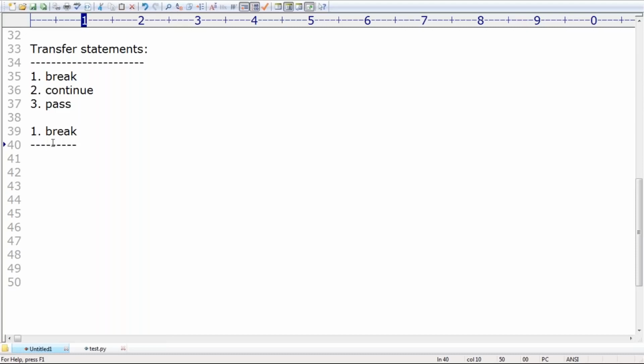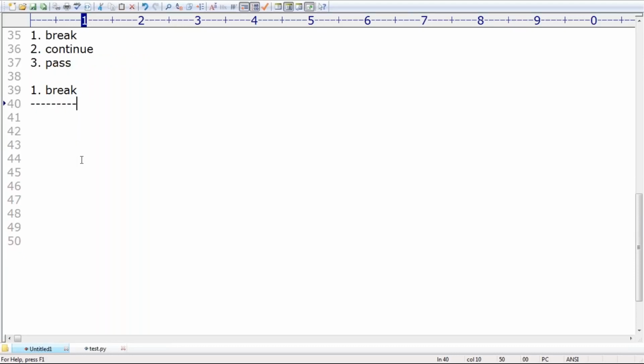So based on some Boolean condition, if I want to come out of the loop, don't continue the loop. My requirement is already completed. You are not required to execute the loop once again. Can you please break the loop execution? Then we should go for break.